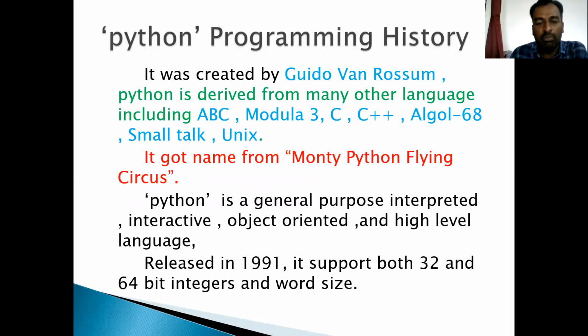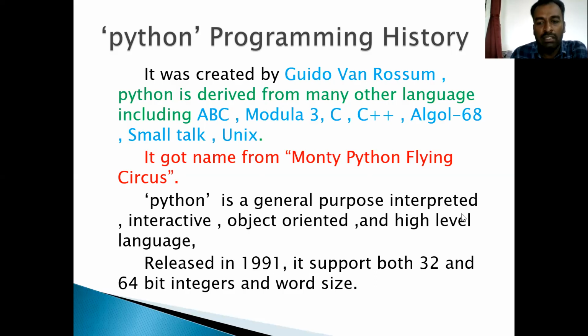So next one is the Python program history. Python was created by Guido van Rossum. It is derived from other languages called ABC, Modula-3, C++, Algol, Smalltalk, and Unix. It got its name from Monty Python's Flying Circus. So that is one of the stories of why the language is called Python.